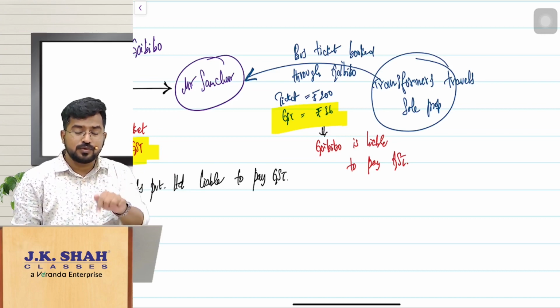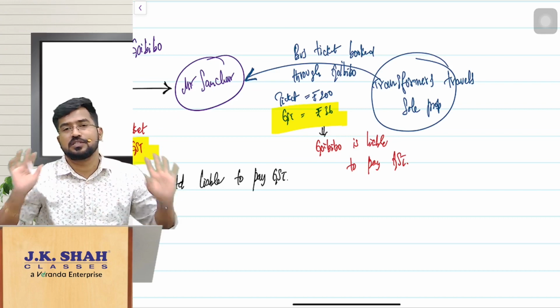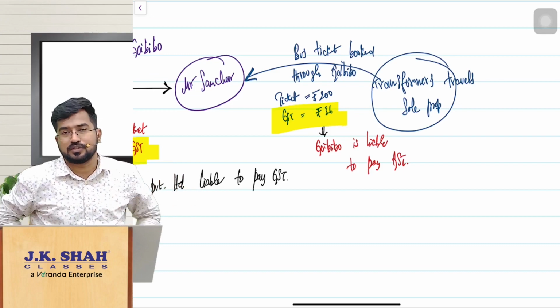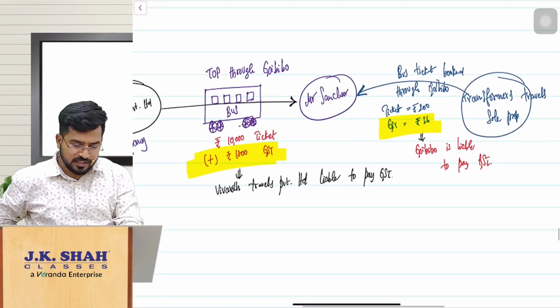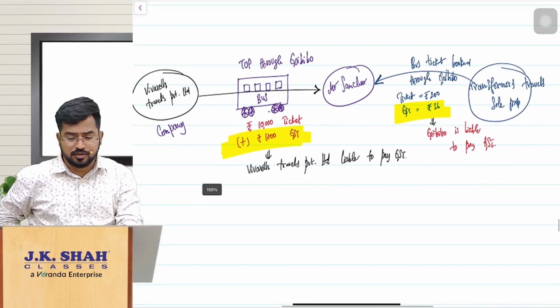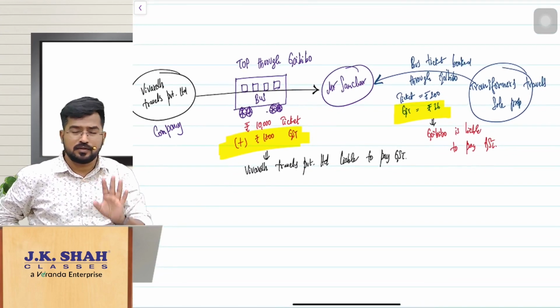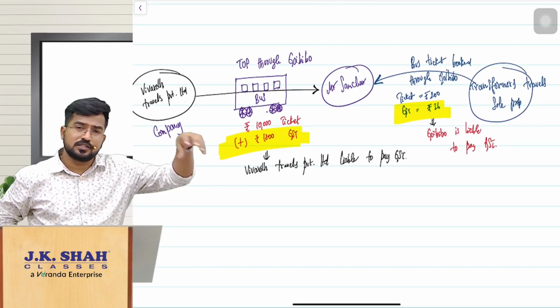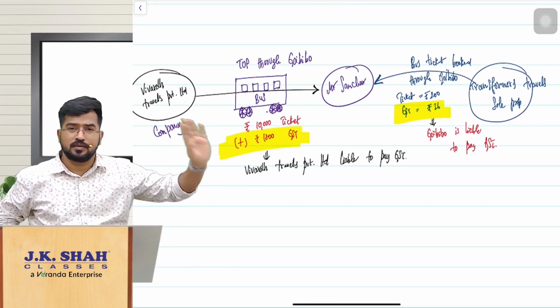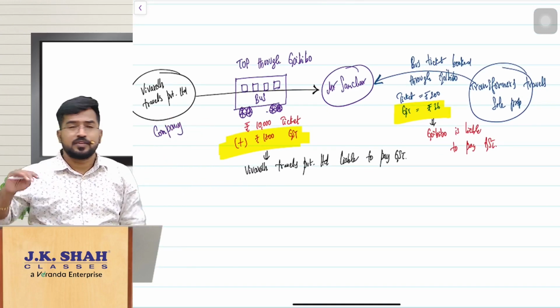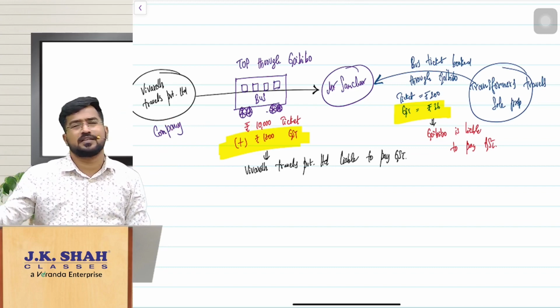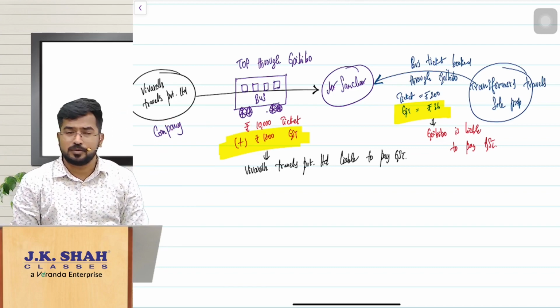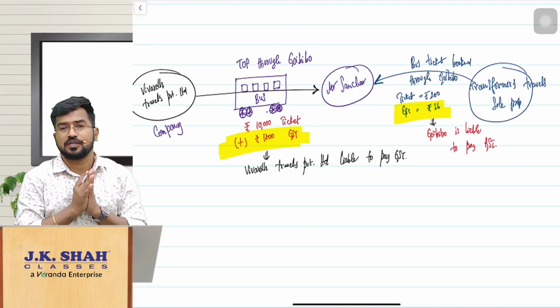Now on this, who is liable to pay GST? GoIbibo is liable to pay GST. That is the concept, right? So that means transportation of passengers only using the e-commerce operator GoIbibo. In both the cases, you are booking the ticket through GoIbibo only. But in one case, the person who is operating this bus and supplying these services is a company, so the company is liable to pay GST. In the other case, it is a person other than a company, so the e-commerce operator GoIbibo will be liable to pay GST. That is the scenario here.